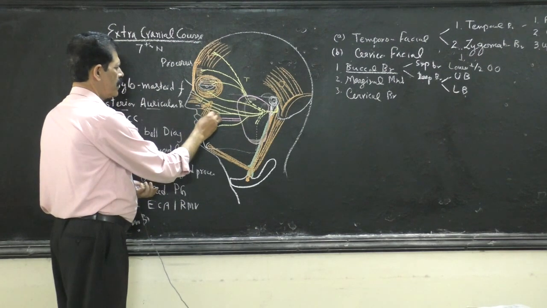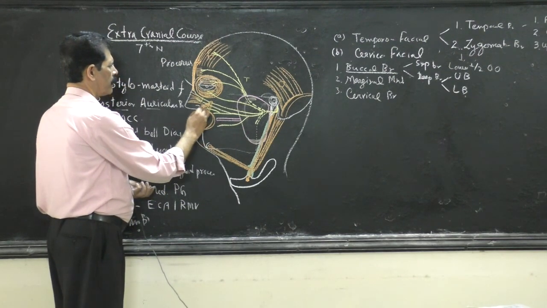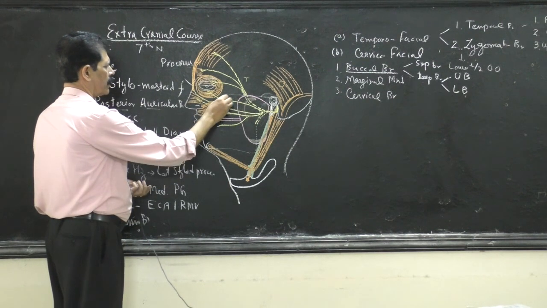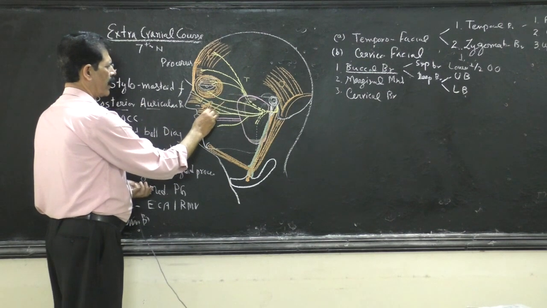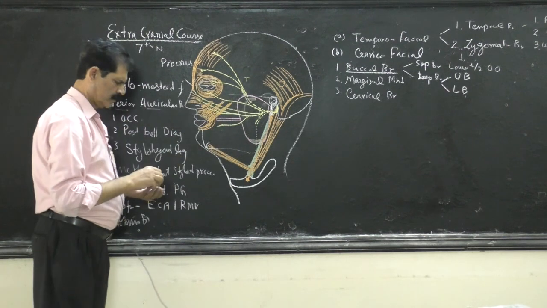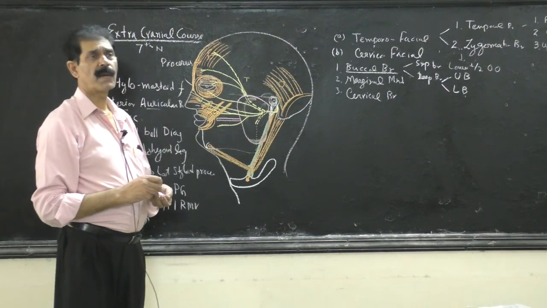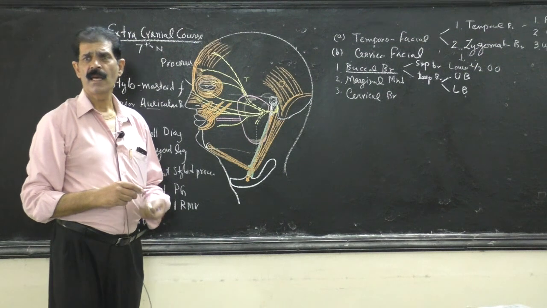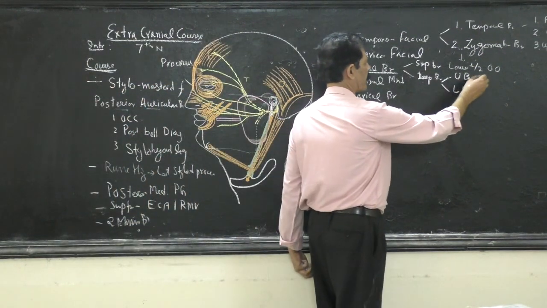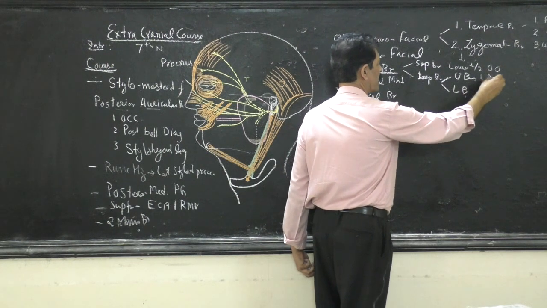Then it supplies the zygomaticus minor and zygomaticus major, the smiling muscle and the laughing muscle. Zygomaticus minor is a smiling muscle and zygomaticus major is a laughing muscle. So these muscles you have to mention as supplied by the upper buccal branch. Number one, nasalis.